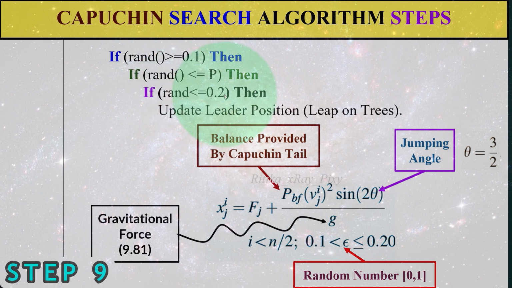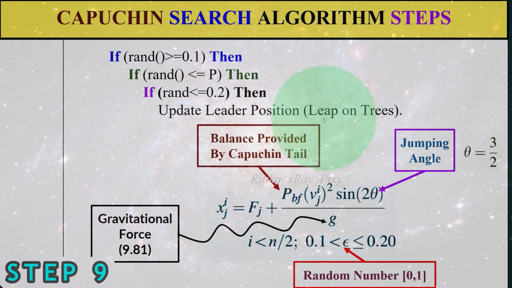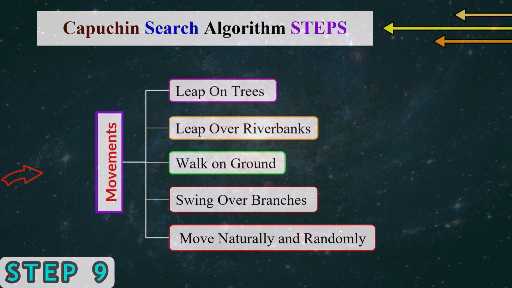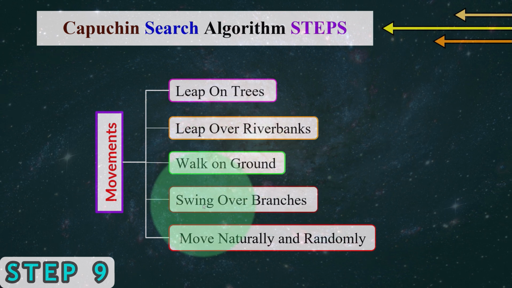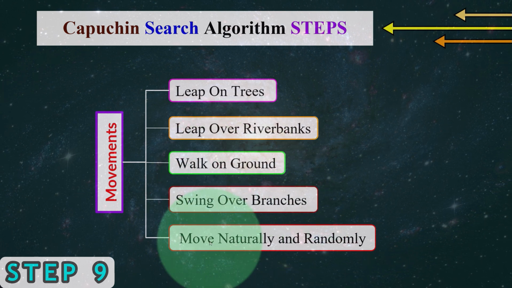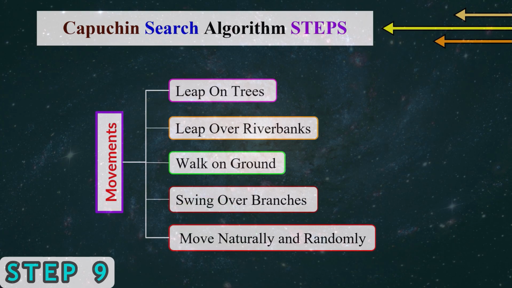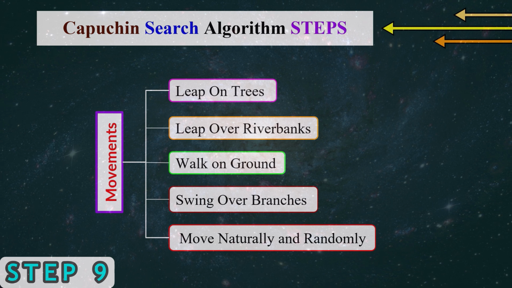If this condition is true, then we will update the leader position according to the leap on trees. Again, the different movements are: leap on trees, leap over river banks, walk on ground, swing over branches, and move naturally and randomly. So we have nested if-else statements, and accordingly we will perform the leader movement.